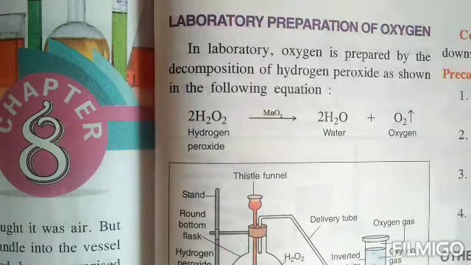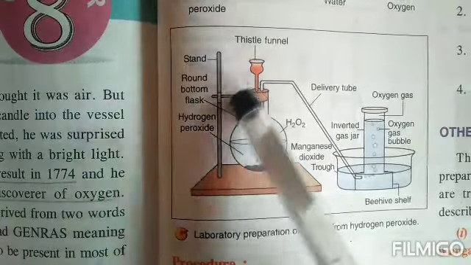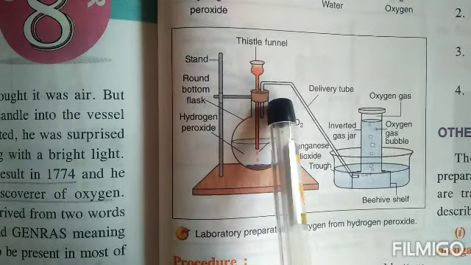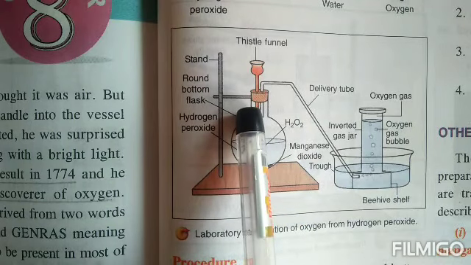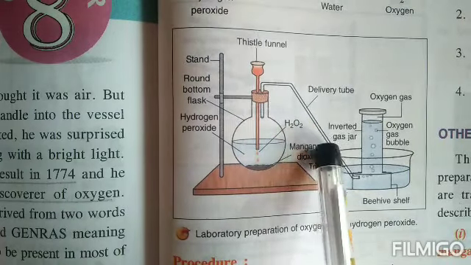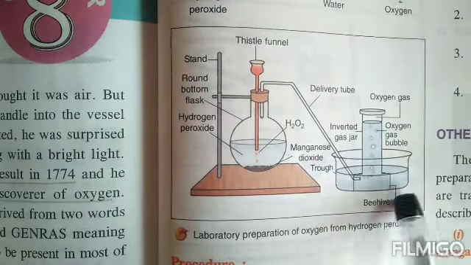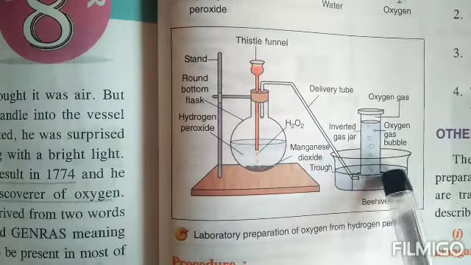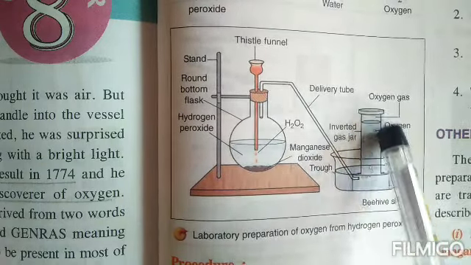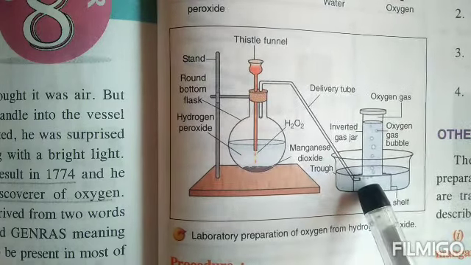Now in your books, children, if the diagram is given, have a close look at how it takes place. See, this is a round bottom flask. The mouth of the round bottom flask is closed with a stopper that is two-holed, which means it has two holes. Through one hole a thistle funnel passes, and through the other hole a delivery tube passes. This delivery tube comes to the other side and opens in a trough. This is known as a trough, children, and it contains a beehive shell. On top of the beehive shell we have a gas jar that is filled with water, and then it is inverted over this beehive shell.